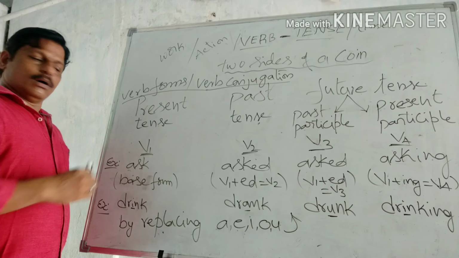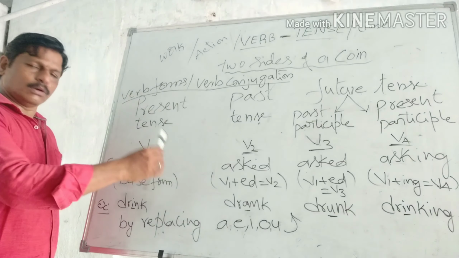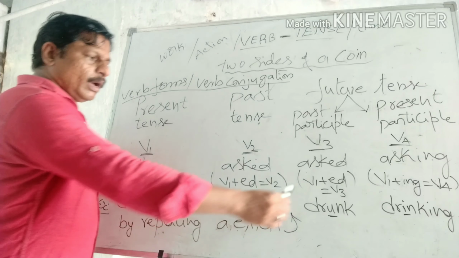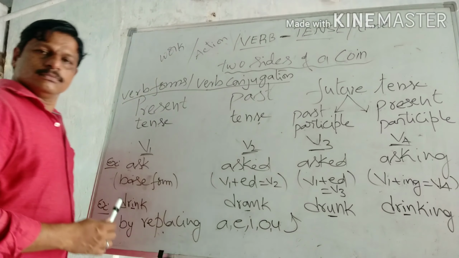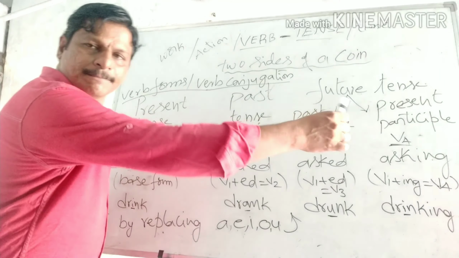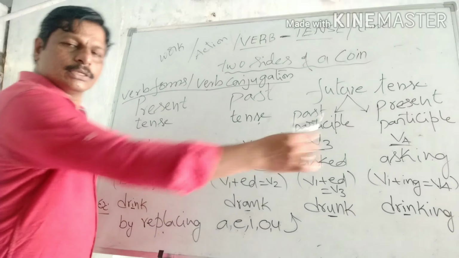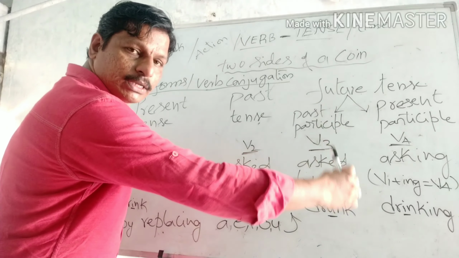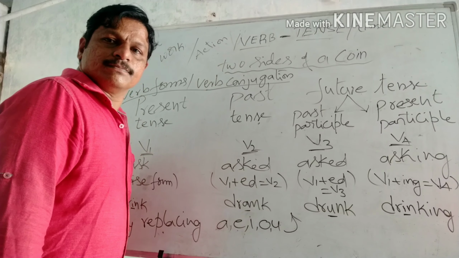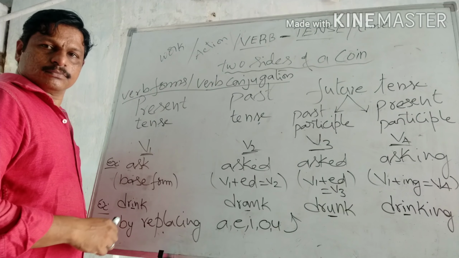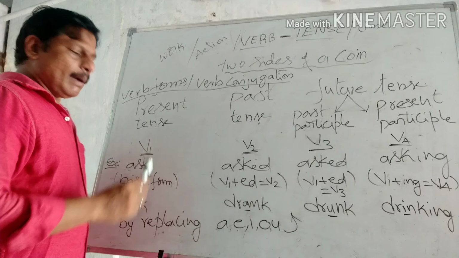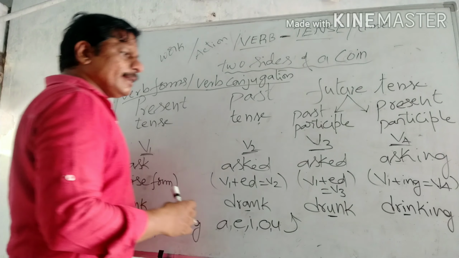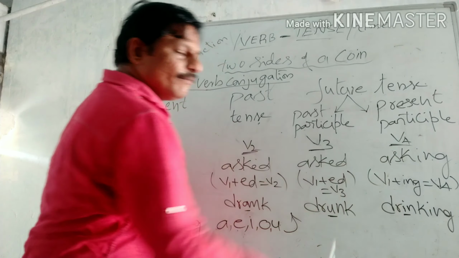These two types of verb forms are very, very important. Of course, for some verbs we don't have a separate past form and past participle form. For example, put, putting. Cut, cutting. For some verbs, all those three forms are one and the same, and for the last one we add ing. That case is different. So these two are very important. By adding ed to V1, we can get V2. By adding ing to V1, we can get V4.